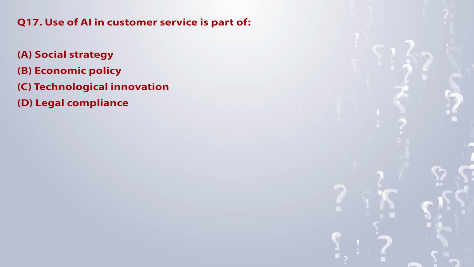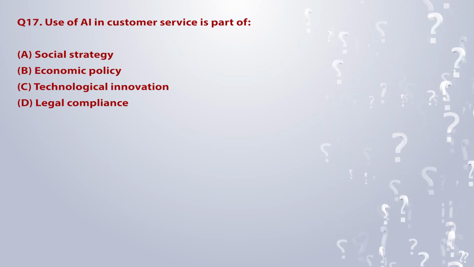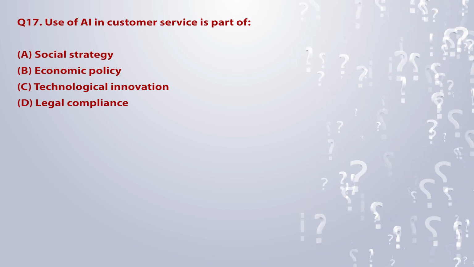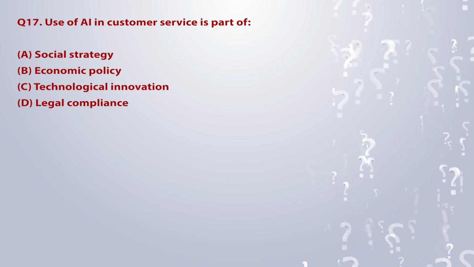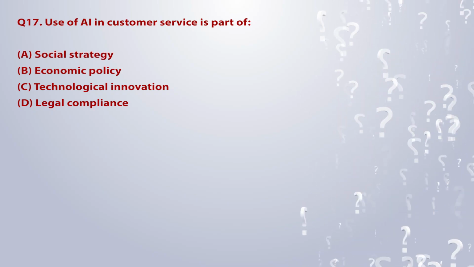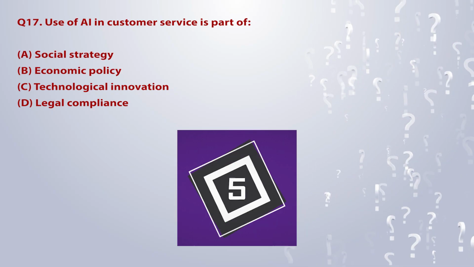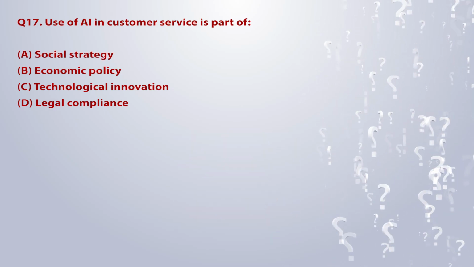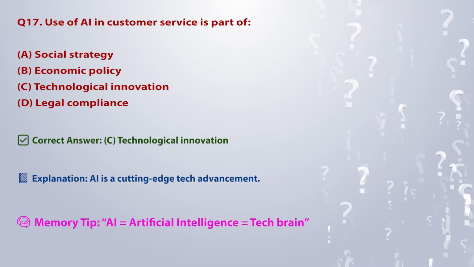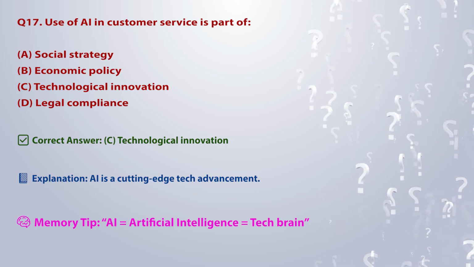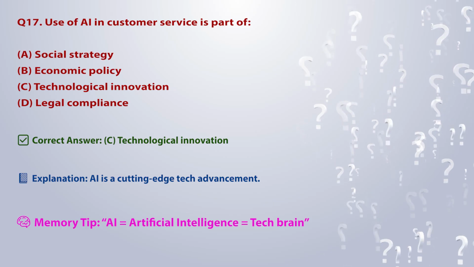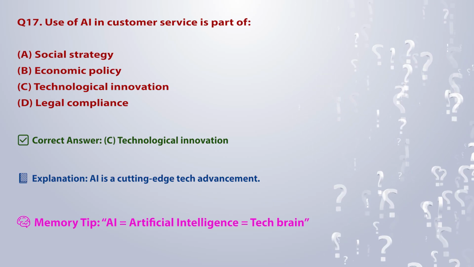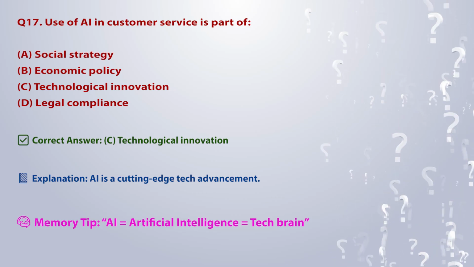Q17. Use of AI in customer service is part of: A. Social strategy. B. Economic policy. C. Technological innovation. D. Legal compliance. Correct answer, C. Technological innovation. Explanation: AI is a cutting-edge tech advancement. Memory tip: AI is equal to artificial intelligence is equal to tech brain.